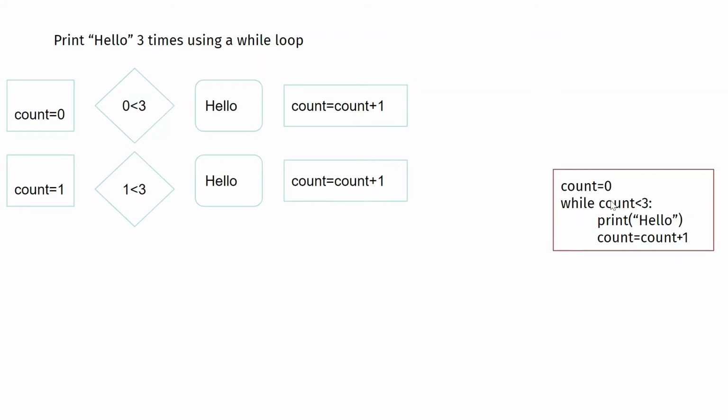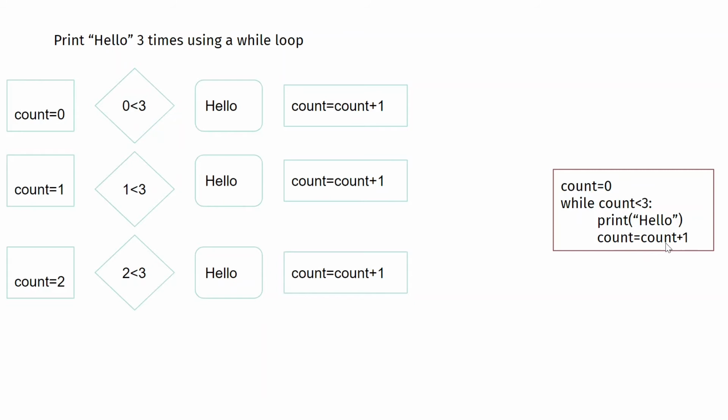Again it goes back. Now count is 2 and it will check if 2 is less than 3. Yes, that is true, so it will go and print hello. And then again count equal to count plus 1. So what is the value of count now? It is 3. So you'll go back again and check if 3 is less than 3. Is this true? No, it is false. So you will immediately come outside the loop. You will no longer look at this loop; if you have any statement outside the while loop, you will start executing that.